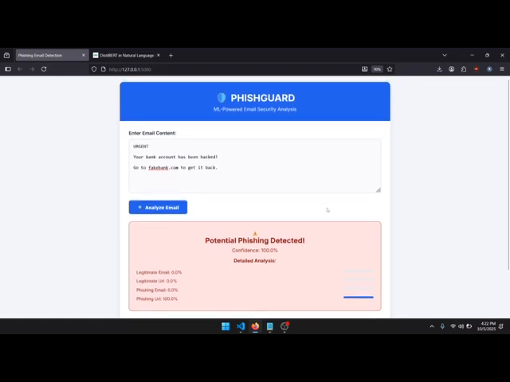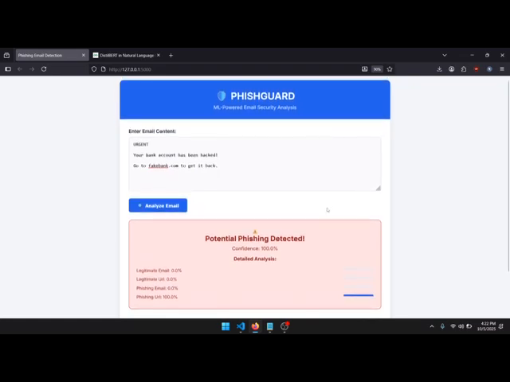So now, what do we have at the very end? We have a comprehensive phishing detection and prevention system, which could be used to protect our most vulnerable senior citizens and children from phishing-related scams.